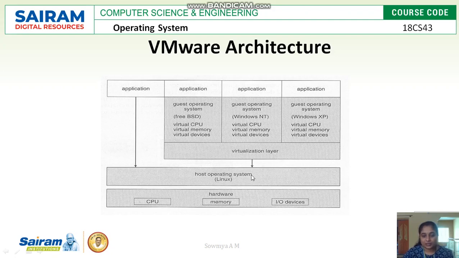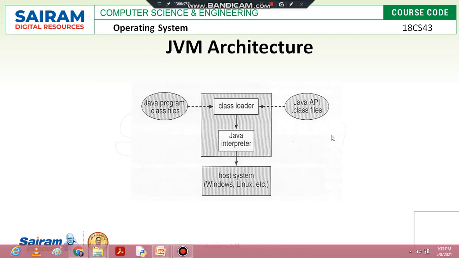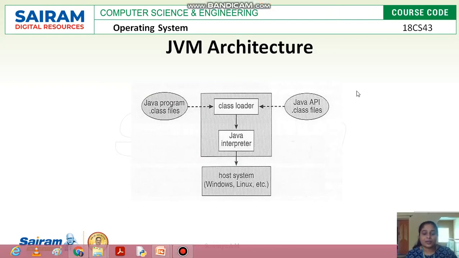This virtualization layer can install multiple operating systems, which helps to feel like there are virtual CPU, memory and devices provided to each and every operating system. In the VMware architecture, this virtual CPU is the only CPU which is working on the system, and this native operating system allows another operating system.